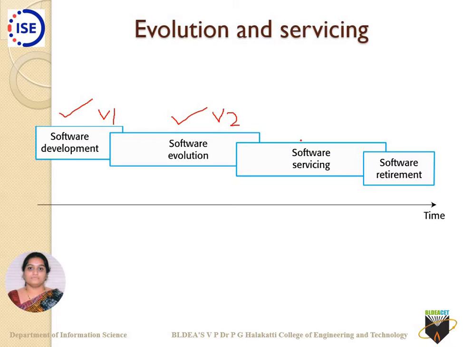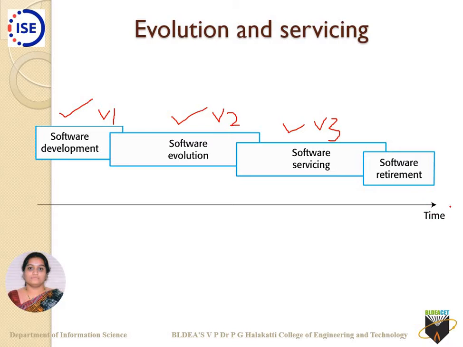But after that, if we are doing some servicing to that particular software, we say the software is being addressed, and we are giving service such as bug fixing or fixing errors, and we are releasing it. That is version 3 or something, we can call it. These are all different phases of evolution which I can see.